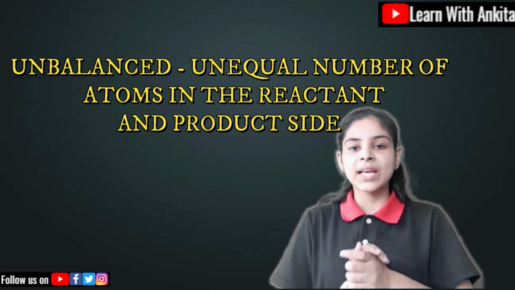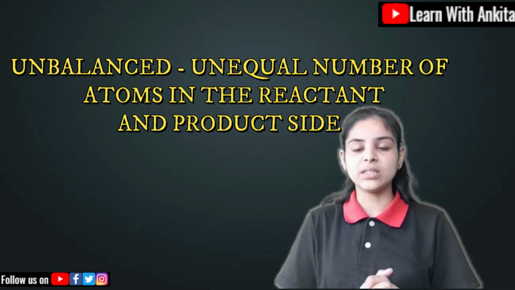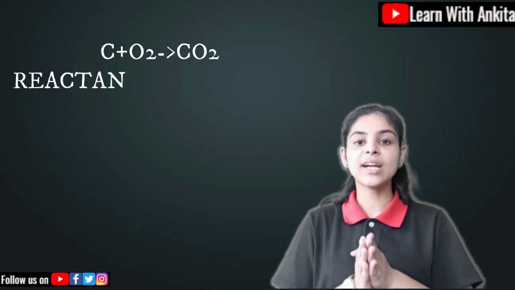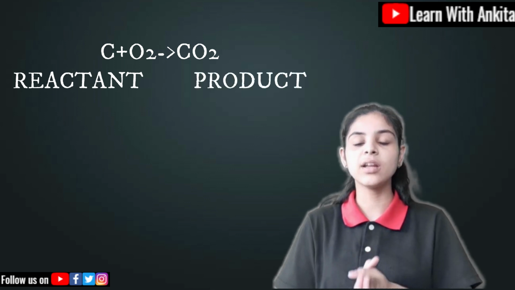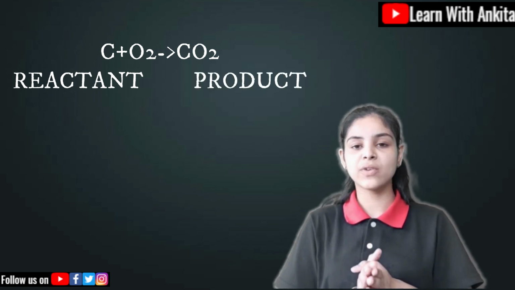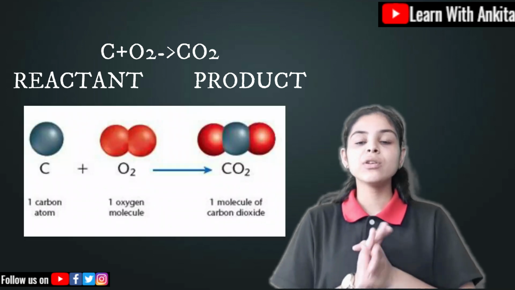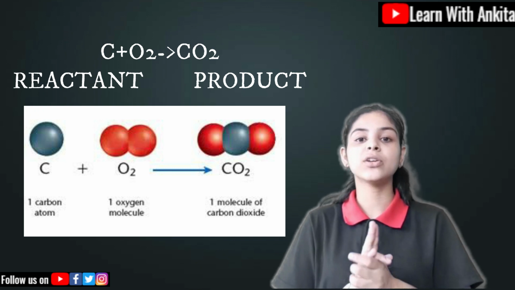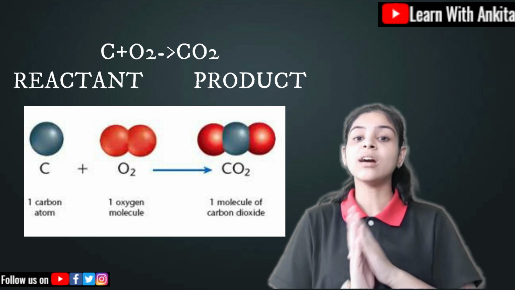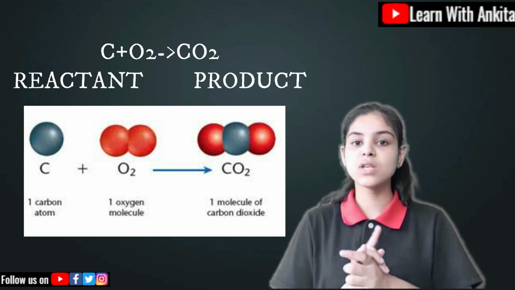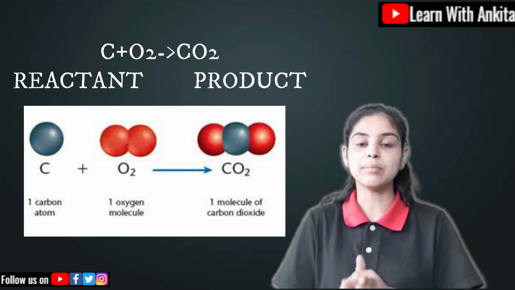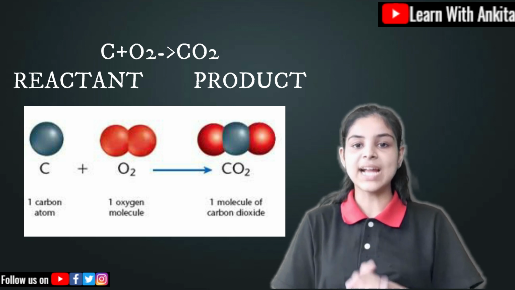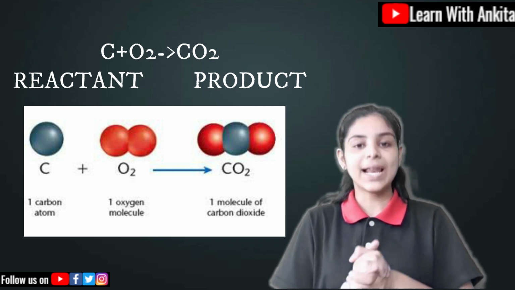Let me give you a very simple example over here. You can see carbon plus oxygen. When they both add up, they transform into carbon dioxide. If we take the elements, what are the elements over here? Carbon and oxygen, right? On the reactant side, carbon has one atom and oxygen has two atoms. On the product side, carbon also has one atom and oxygen also has two atoms. That means an equal number of atoms are there on the reactant as well as on the product side. So that is all about the balanced chemical equation.